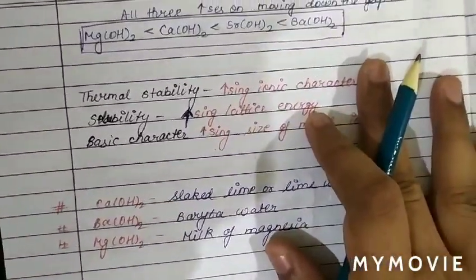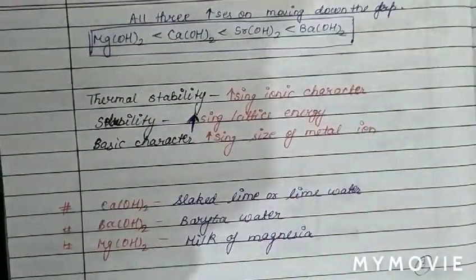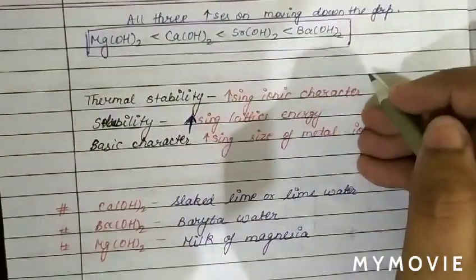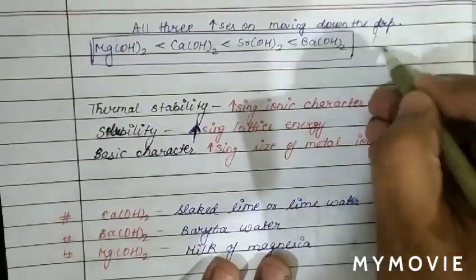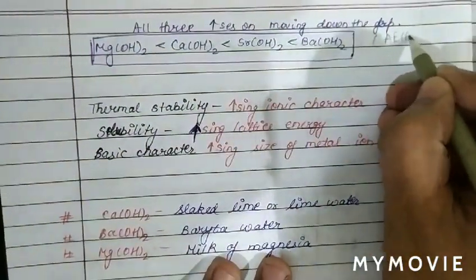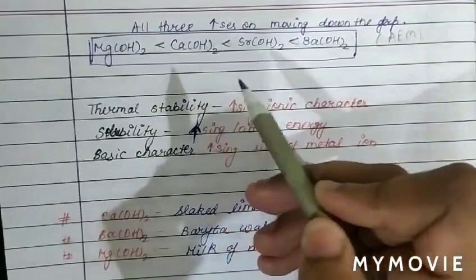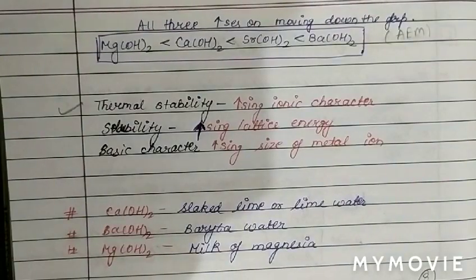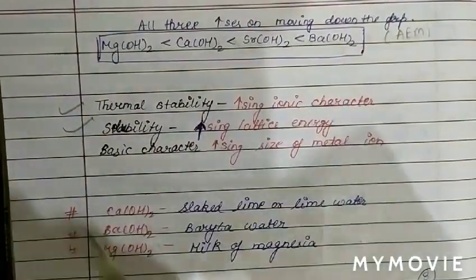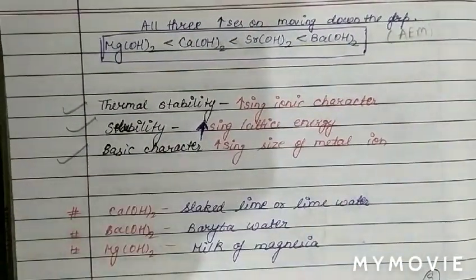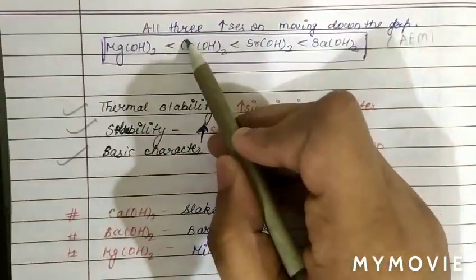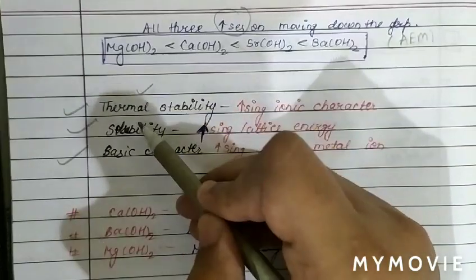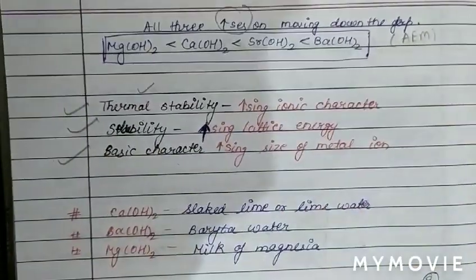Now see the properties of hydroxides of alkaline earth metals. Now we are comparing the thermal stability, solubility and basic nature. So basically all three, thermal stability, solubility and basic nature,